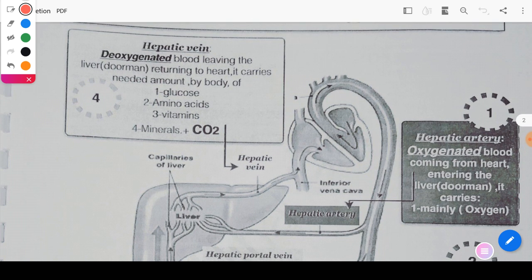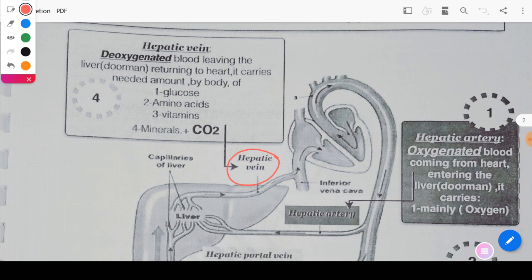So after this function of the liver, the other materials or the blood are delivered through the hepatic vein to the heart to be filtered through blood circulation. This hepatic vein carries blood that contains what?